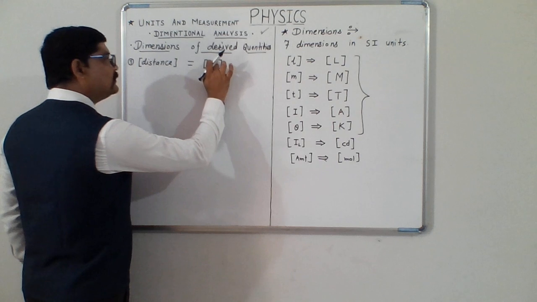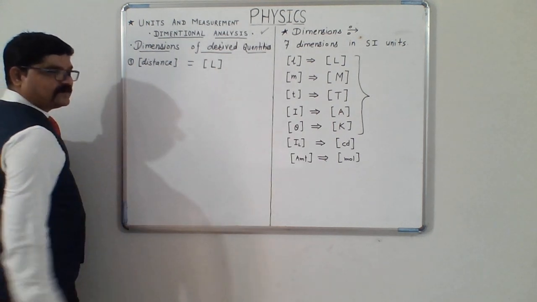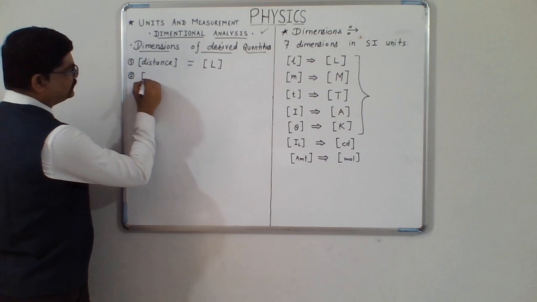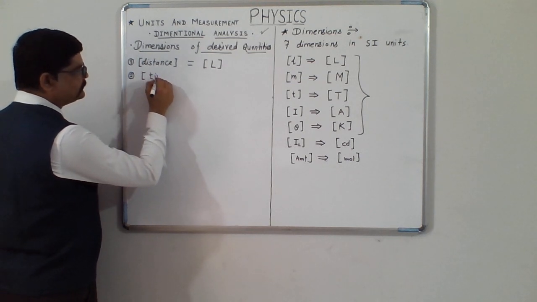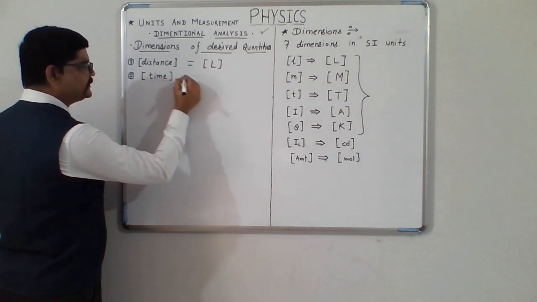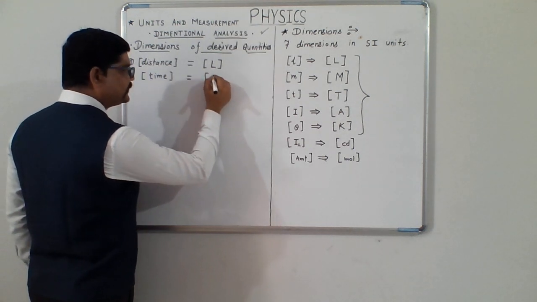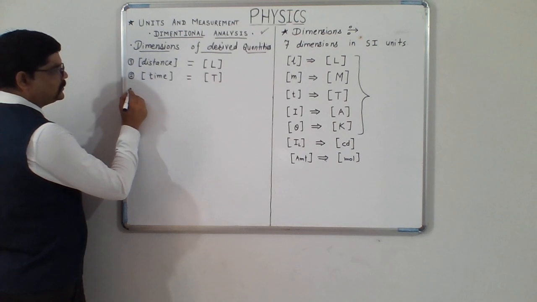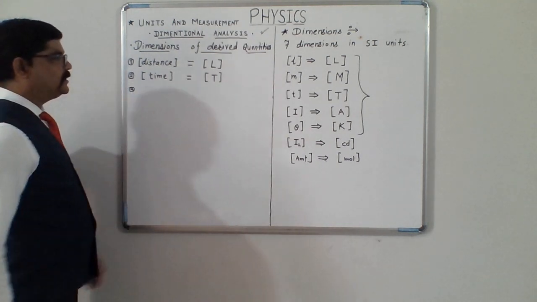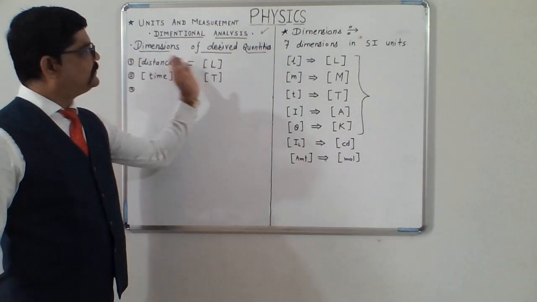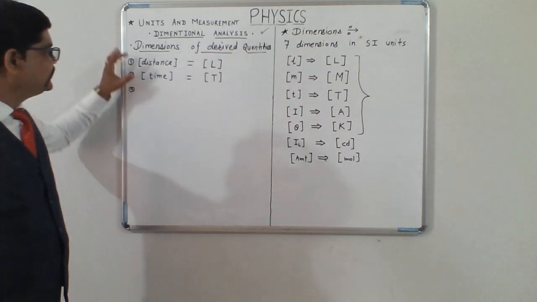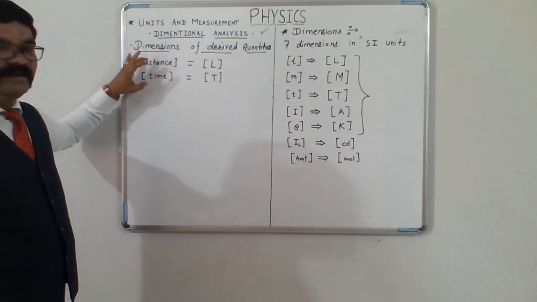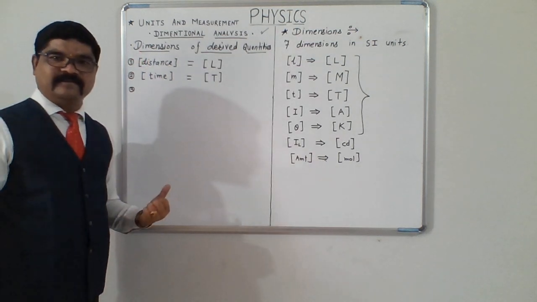So distance will have dimensions of L. Time, dimensions of time will be written as capital T. Now you will say, sir, we have started from dimensions of derived quantities and these two quantities are the fundamental ones. But since these are the essential ones, that's why I am taking them first.